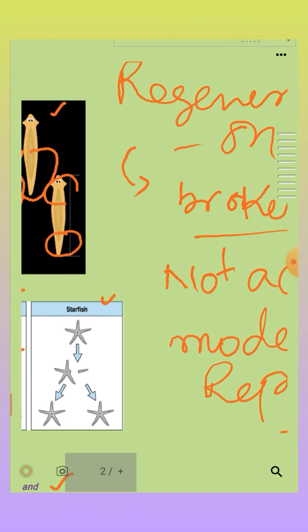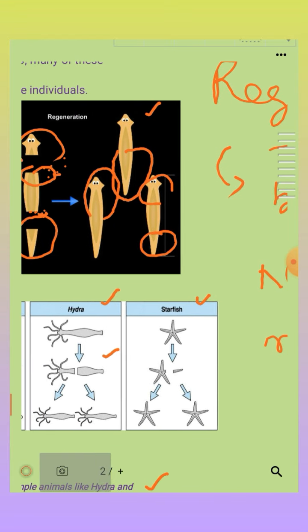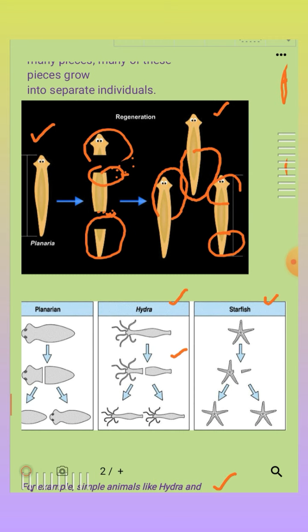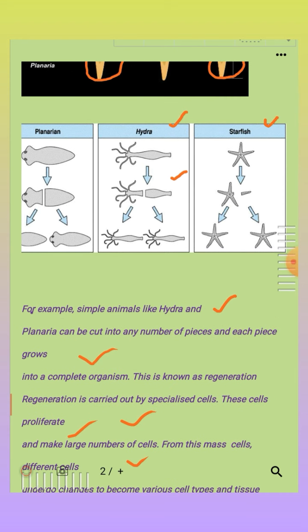Before reaching the mature stage also there is a chance of regenerating. Even the lizard tail has regenerative cells, so the tail of the lizard can regenerate again. But the actual mode of reproduction in lizards is sexual reproduction, with gamete formation. In the same way, the actual mode of reproduction in planaria, hydra and starfish is nothing but budding.